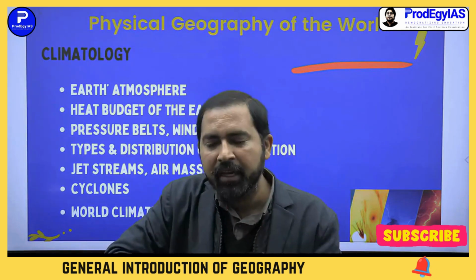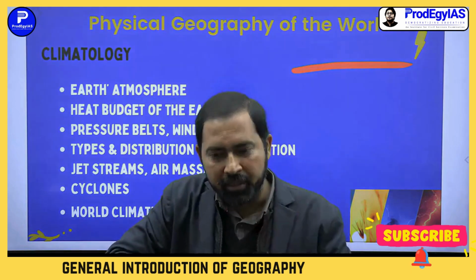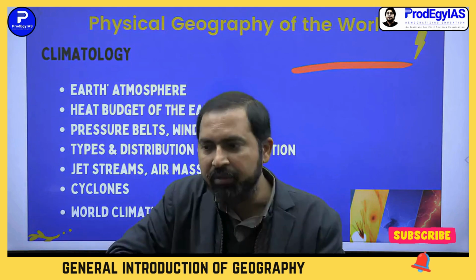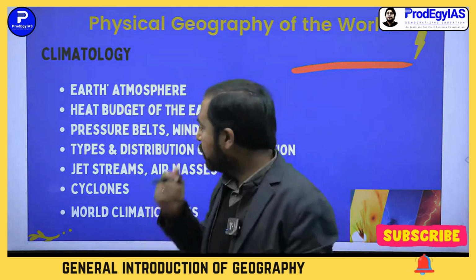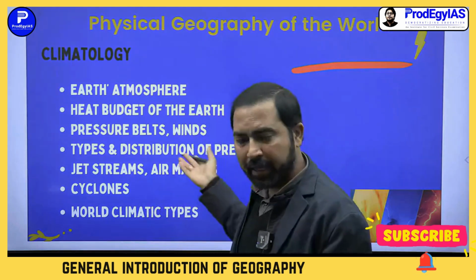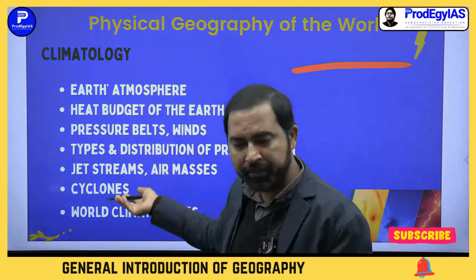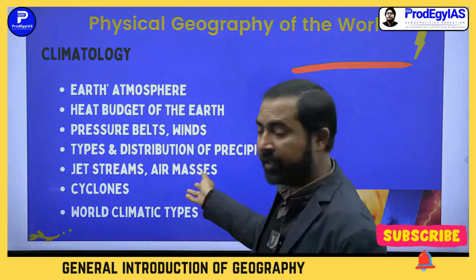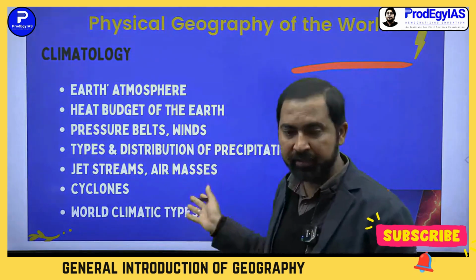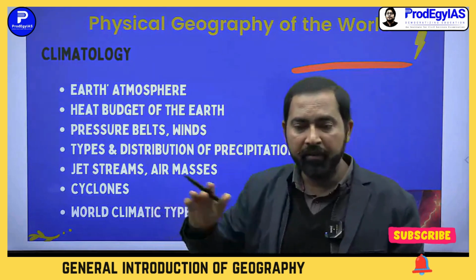There is a system of nomenclature for naming the tropical cyclones, but that is another topic. So we will discuss the types of precipitation and the pattern of precipitation in different parts of the earth. Then jet streams and air masses. Jet streams, where are they flowing?